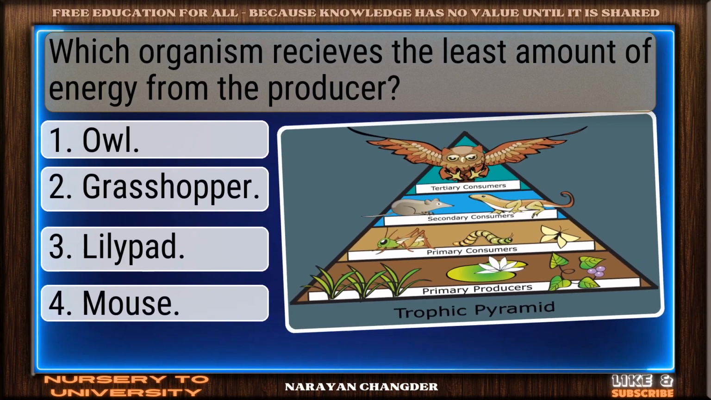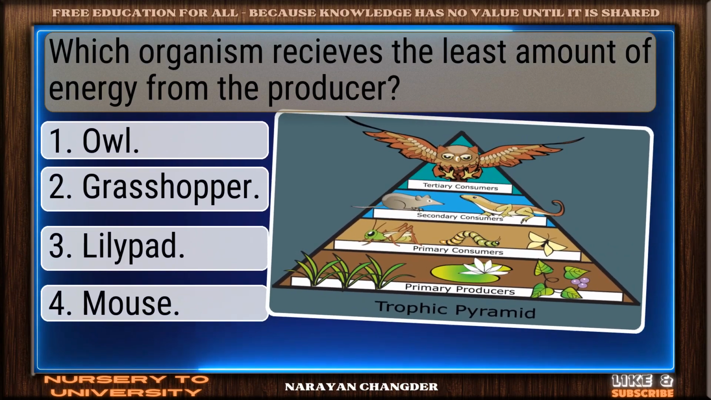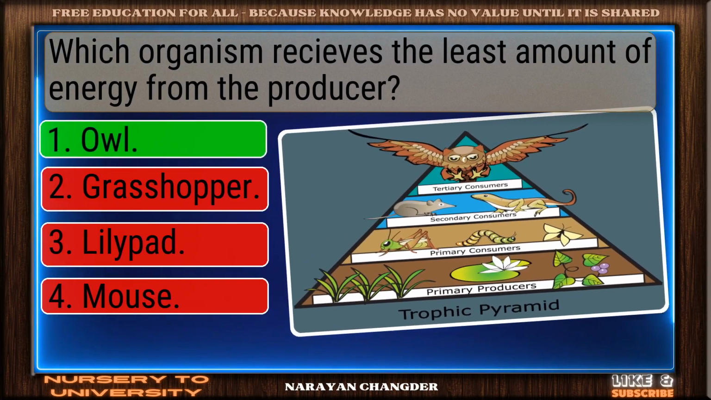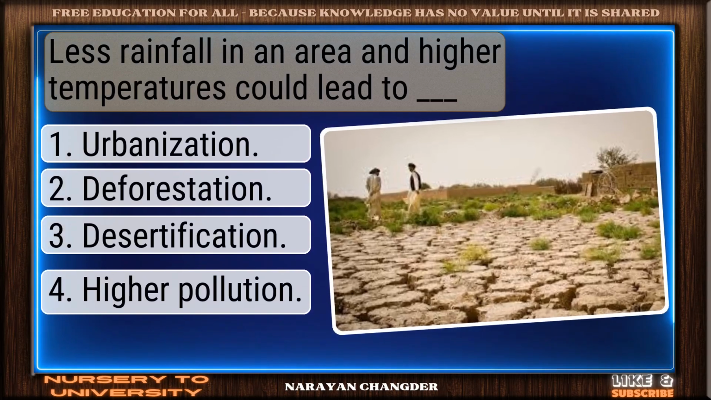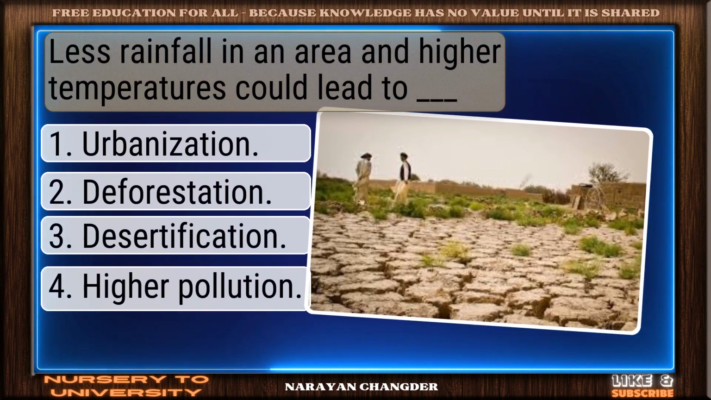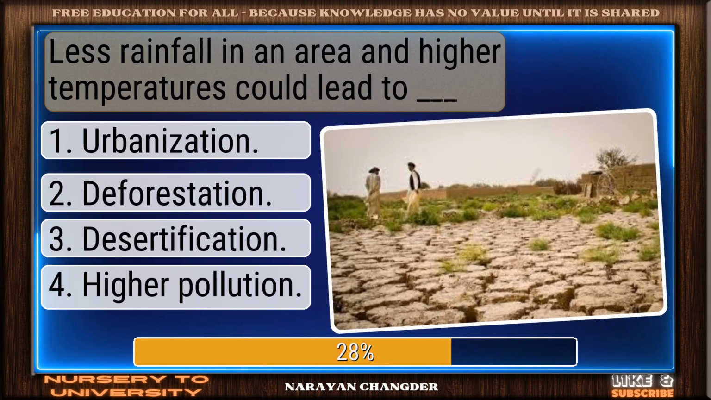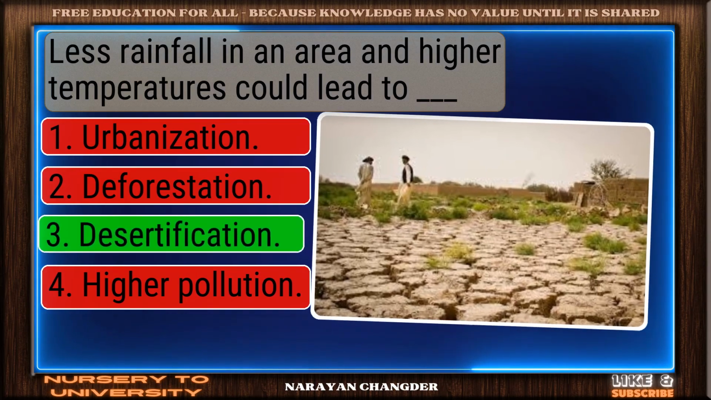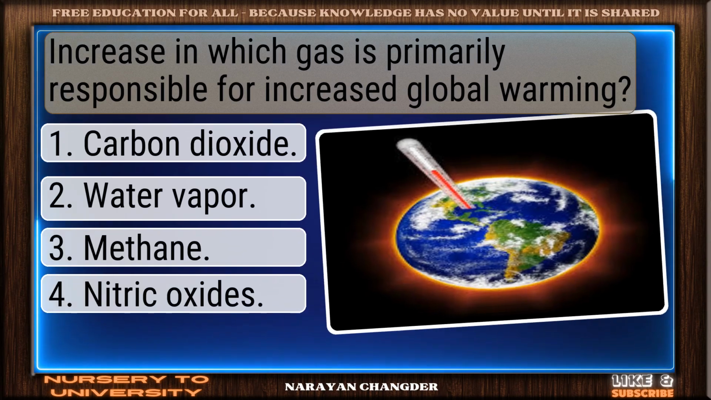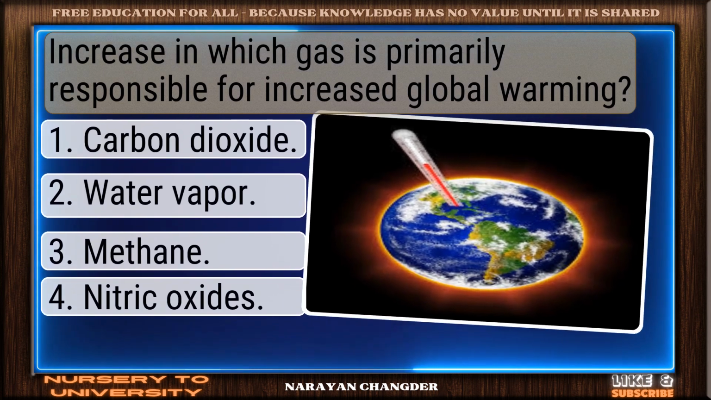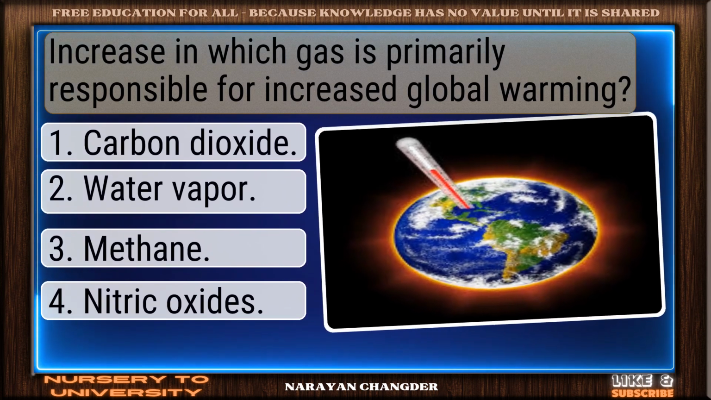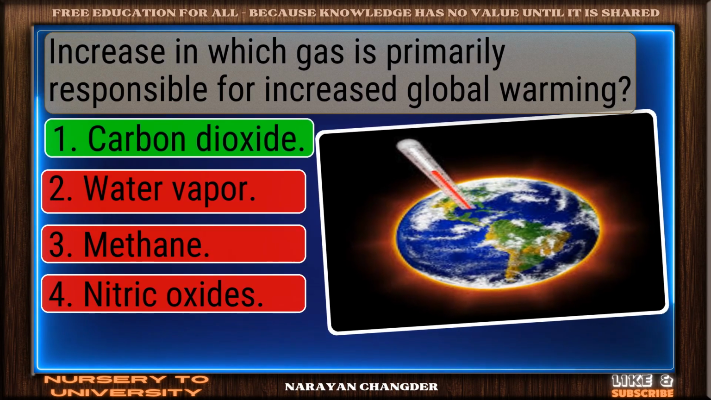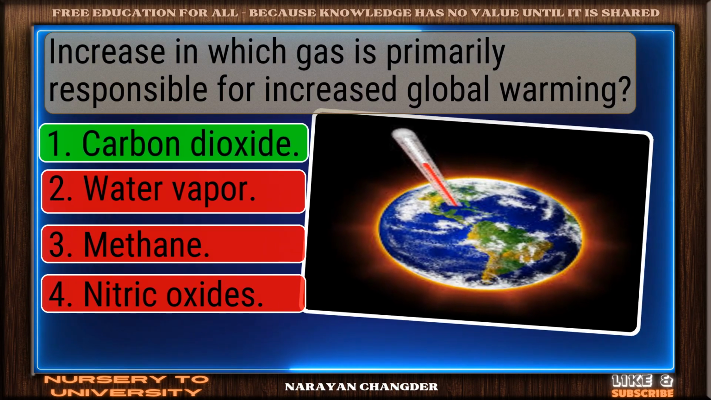Which organism receives the least amount of energy from the producer? Right choice. All is best. Less rainfall in an area and higher temperatures could lead to? On track. Desertification is correct. Increase in which gas is primarily responsible for increased global warming? Nice work. Carbon dioxide fits perfectly.